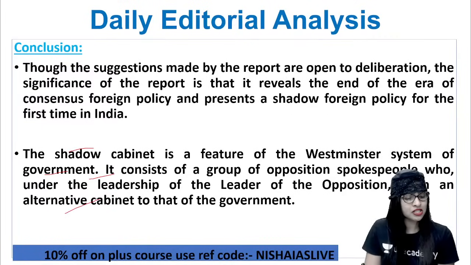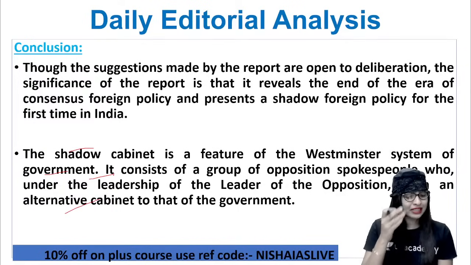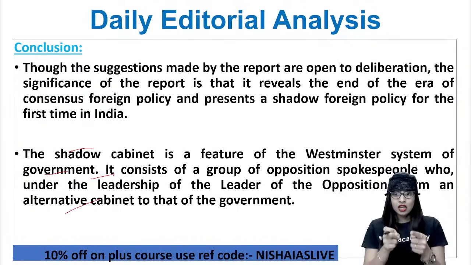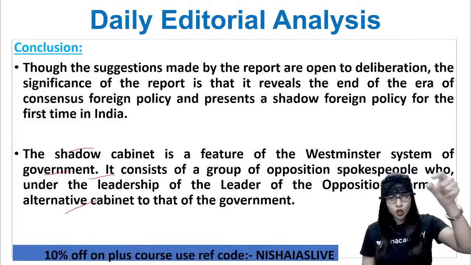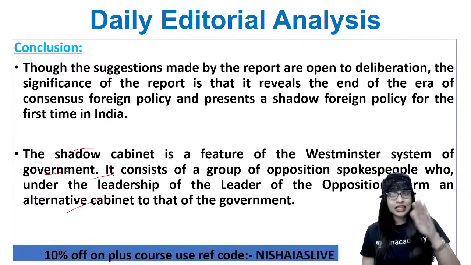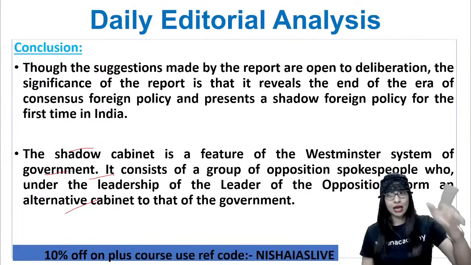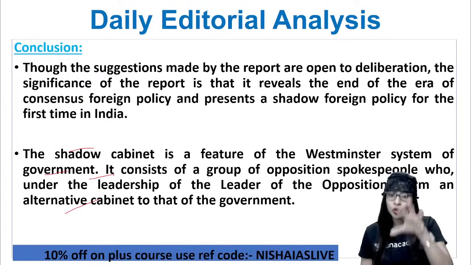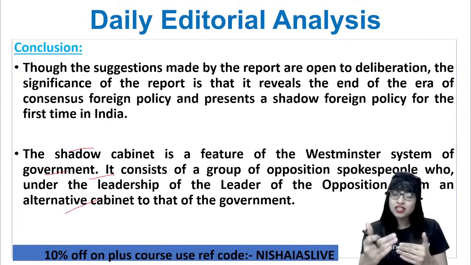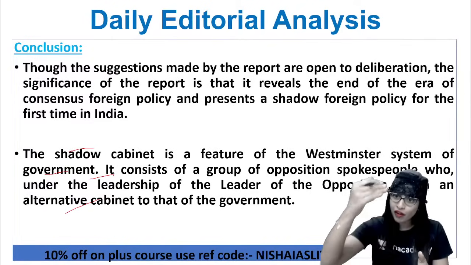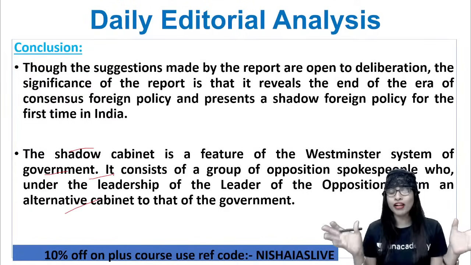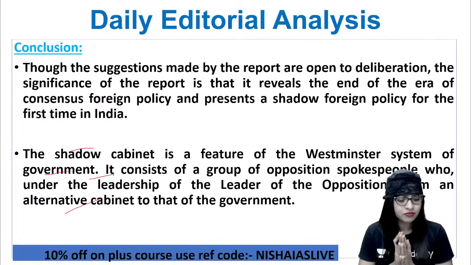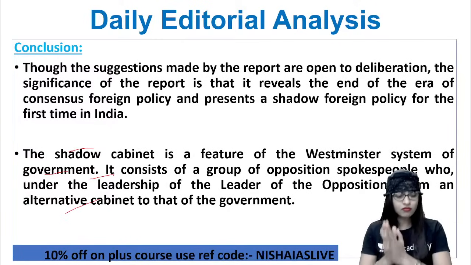Yes, Kunal, cabinet, shadow cabinet. See, you want me to explain that? See, shadow cabinet is very simple. That is, the Westminster system of government, where you will have the ruling government, you'll have the opposition. Now, the opposition is given more importance, where the group of opposition spokespeople, under the leader of opposition, will have an alternative cabinet. Cabinet is for the ruling government. Now the opposition will also have an alternative cabinet where they can take decisions equally, they can come in the meetings equally, they can put forward their suggestions. You got the point. So that has to be considered at some point of time. That's the whole point of shadow cabinet. Did you understand, Kunal? Perfect.